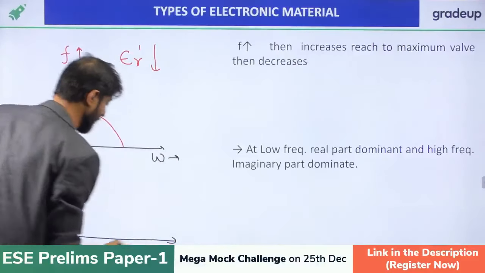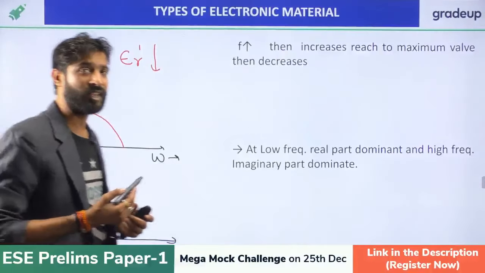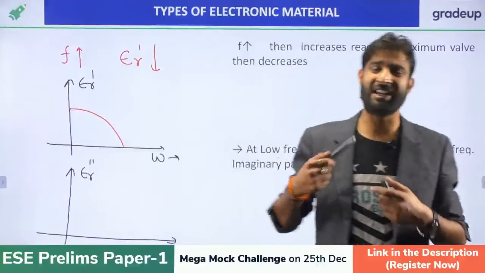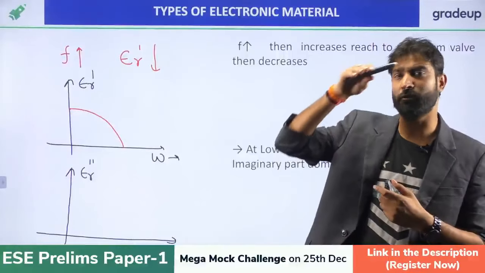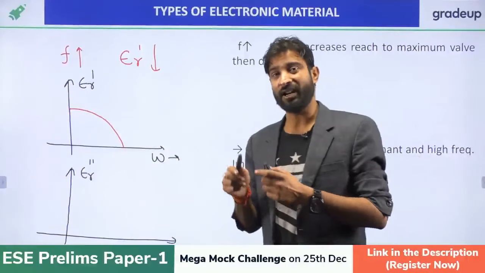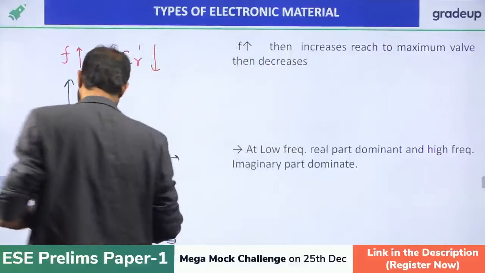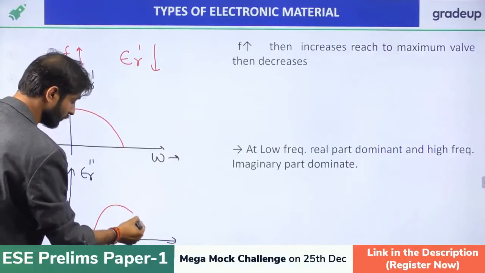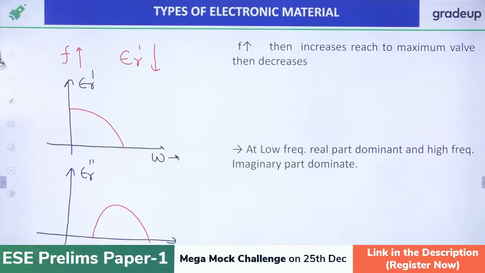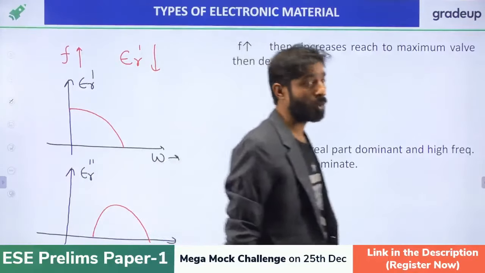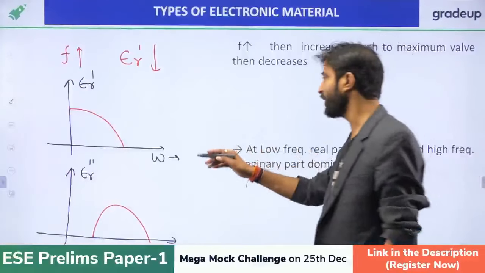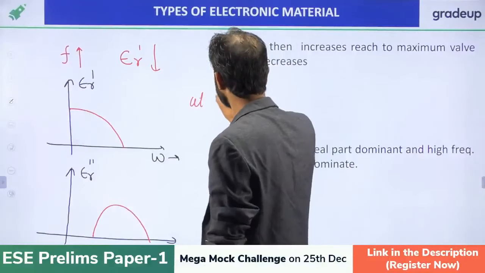For the imaginary part, as frequency increases, epsilon r will also increase and reach its maximum value. After that, it will again start to decrease. So this graph will be looking like this, right? And just remember one thing for this: